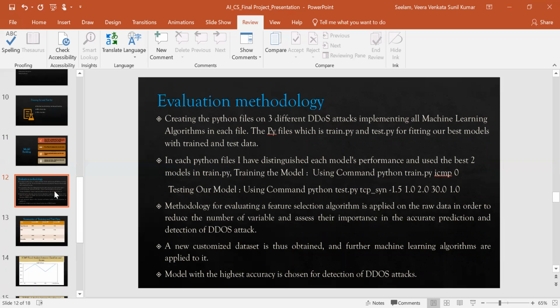As I said earlier, I created 3 Python files for different DDoS attacks, implementing all the machine learning algorithms. Then I have a .py file, train.py, for fitting our best models. Each Python file distinguishes each model's performance, and the best two models are used in train.py. After we execute the models and have the accuracy, the next step is to train and test to fit with the best model. To execute the best model, we need the Anaconda command prompt.